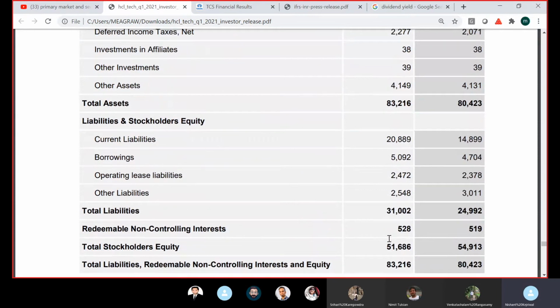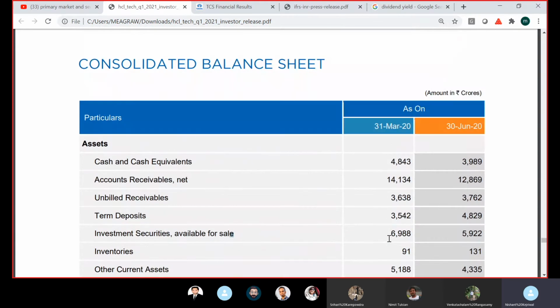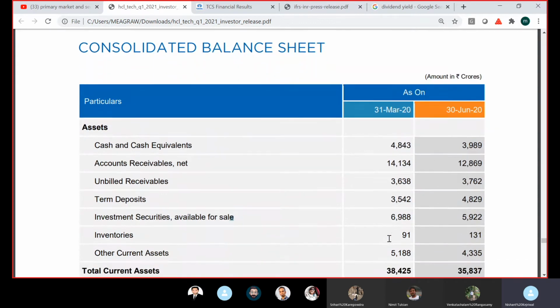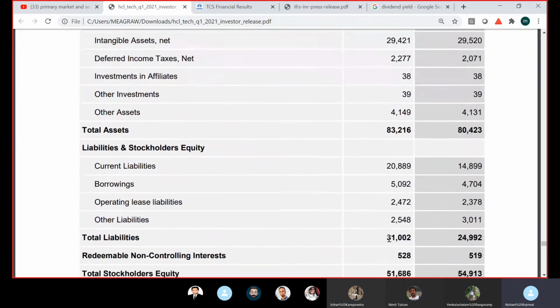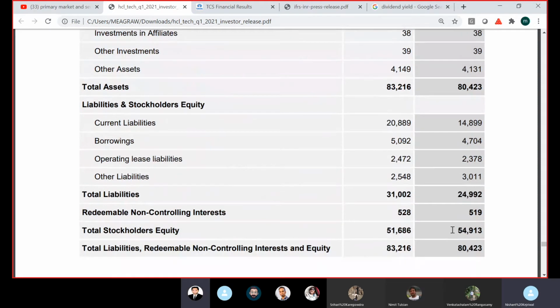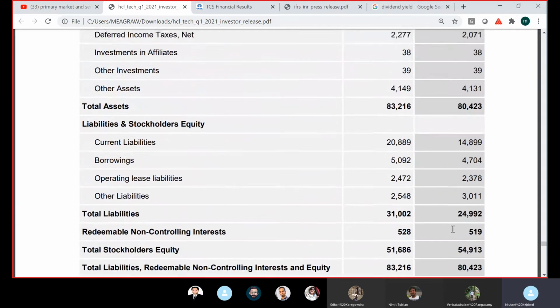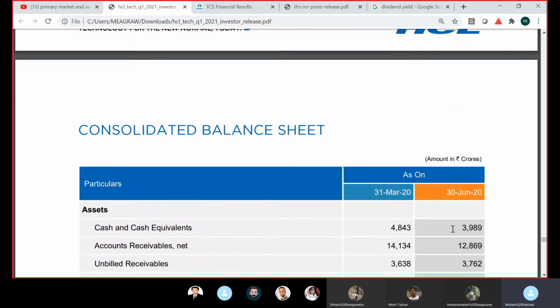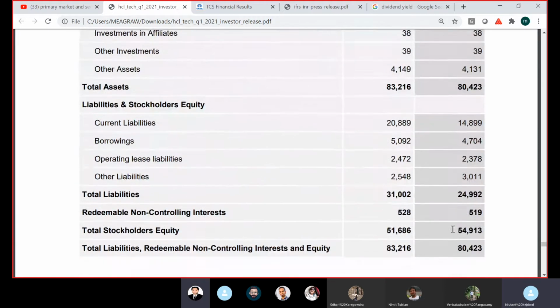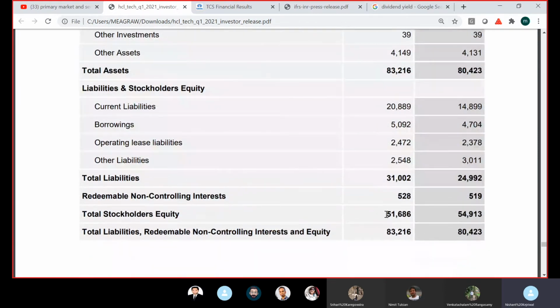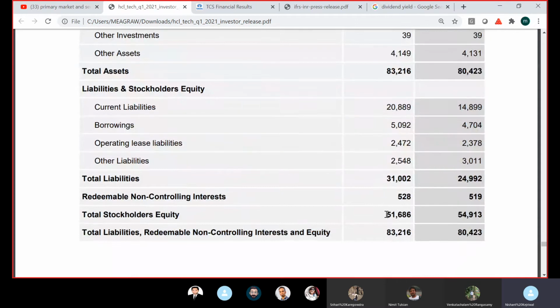51,686 crores is for the latest quarter. No, June 30th is on the right side. Okay, so let's look at June. For about 54,913 crores of equity, let's see how much profit it generated in the year. Or maybe let's take the March one to calculate the yearly profit. So 51,686 is the equity.